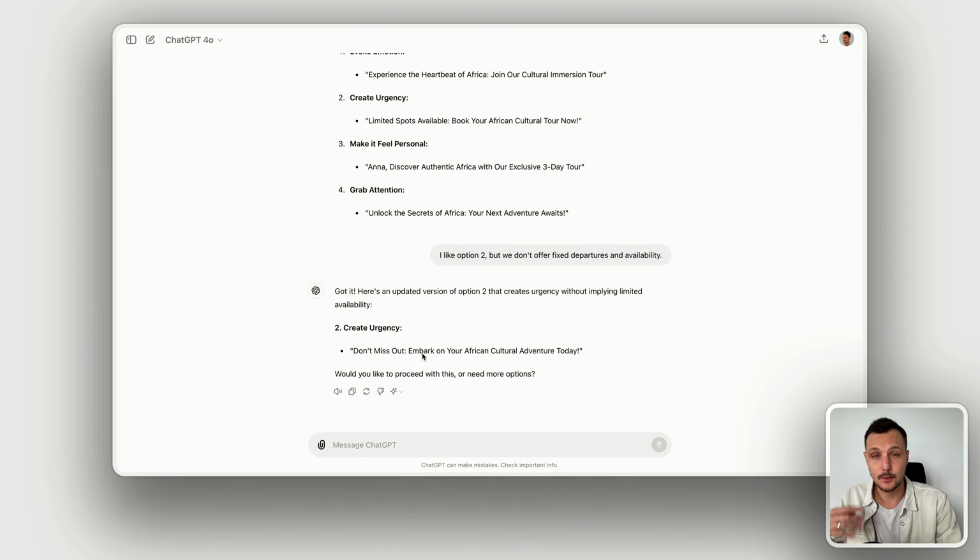It's just not mentioning reserve your spot. It's still retaining the urgency. Say don't miss out, embark on your African cultural adventure today, which is a way better option.